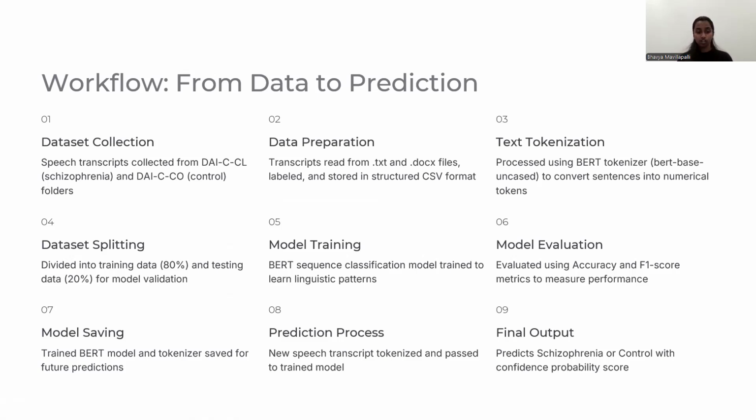Next comes the model evaluation. The test model performance uses metrics, etc. Model saving means the trained models and the tokenizers are saved and used for further predictions. And the prediction process means input a new speech transcript and convert it into tokens passed to the trained model. And the final output is given as a confidence score of schizophrenia.